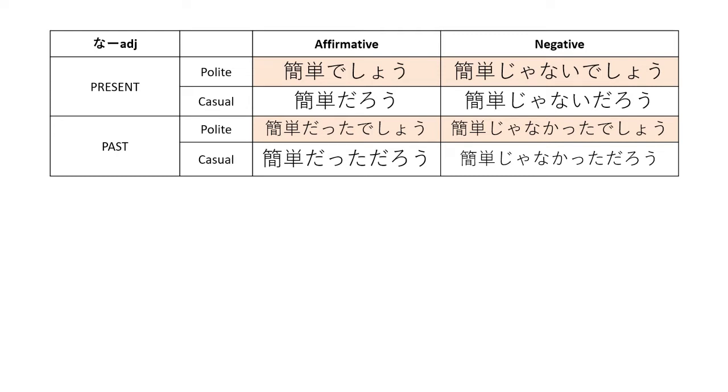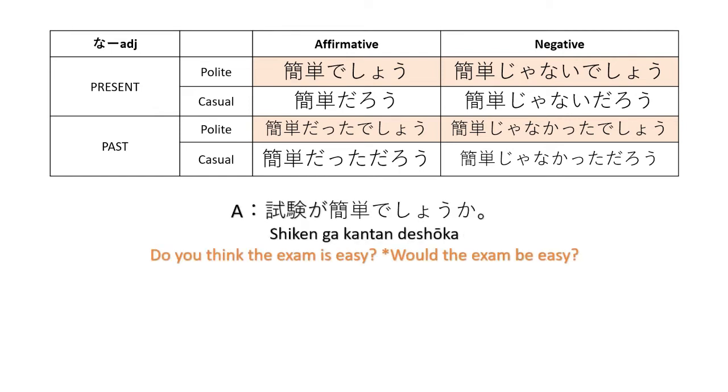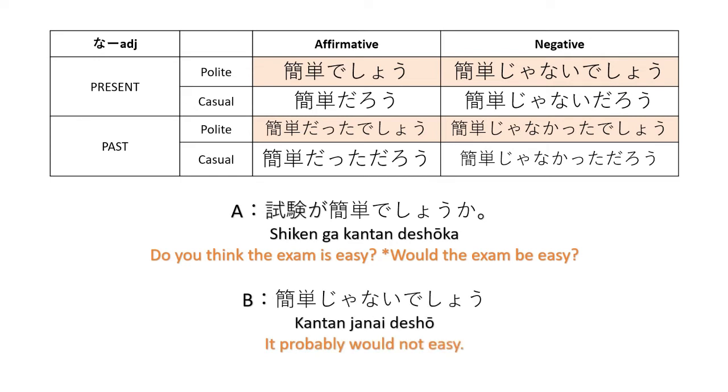Alright, for the na-adjective, here we write deshō straight after the na-adjective. Okay? We do not add anything in between. So we have here kantan deshō, probably easy. Shiken ga kantan deshō ka? What do you think? Would the exam be easy? Okay. So my answer is kantan janai deshō. Probably it won't be. Or I can say kantan deshō. I think it would be, or probably it would. Okay.